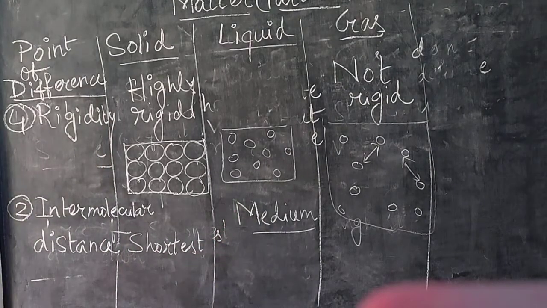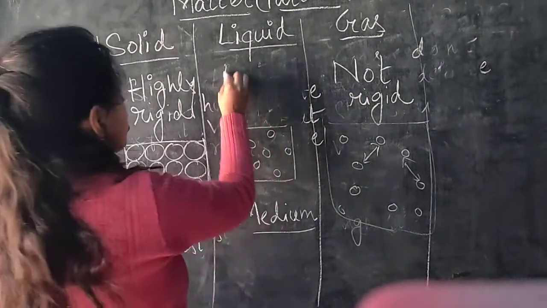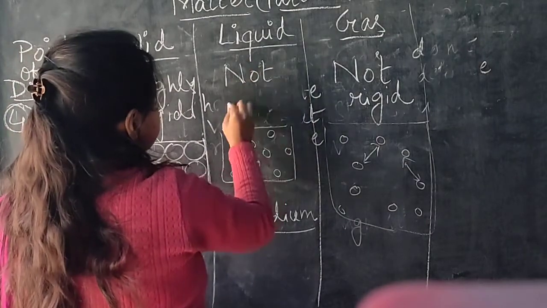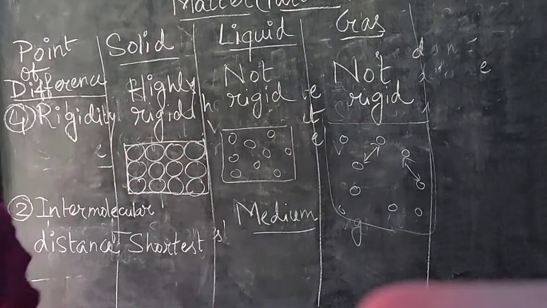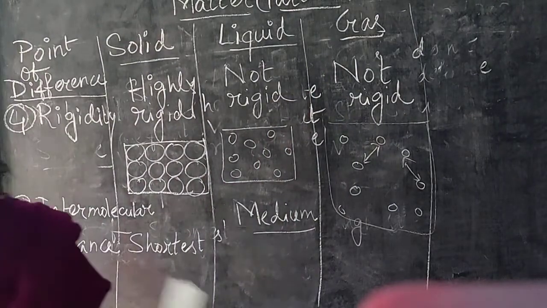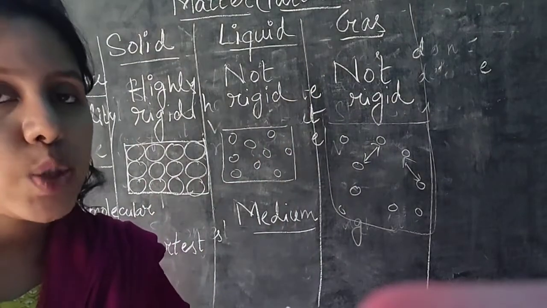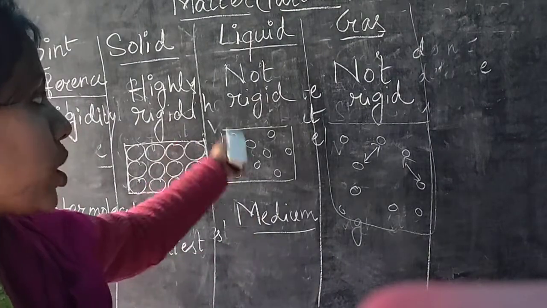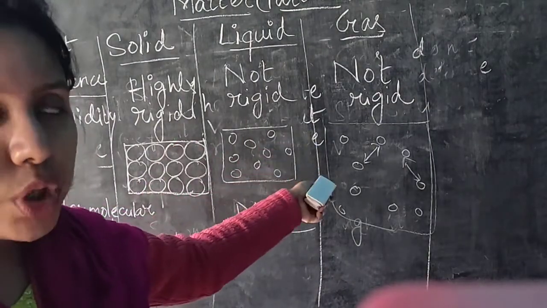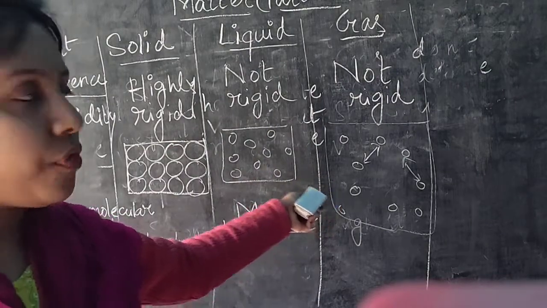So that is the rigidity. So here they are also not rigid. Rigid means where they cannot move freely. Okay, rigid means when the molecules are closely packed, so they cannot move freely. So the example is only for solid because in both of the others the molecules can move freely.